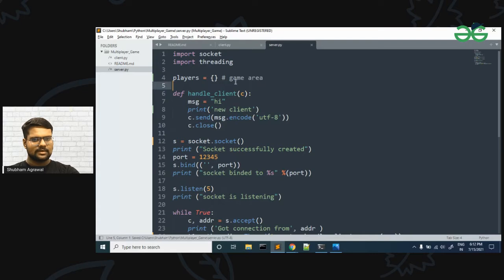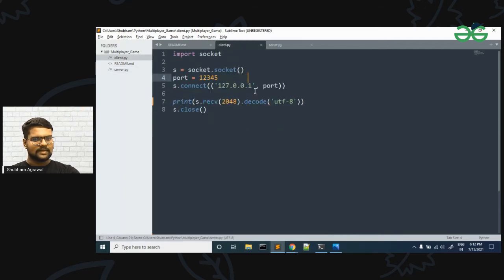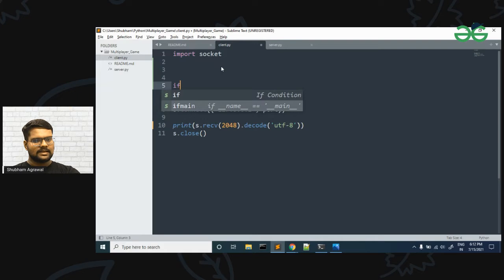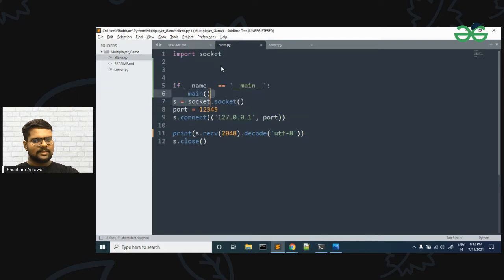Now we have to make the entry, so we will get the information from the client. Let me go to the client.py. Here we have created the socket connection, and then we are receiving the text from the server. Now instead of this, let me make one main method, and all this code will be written in the main method.